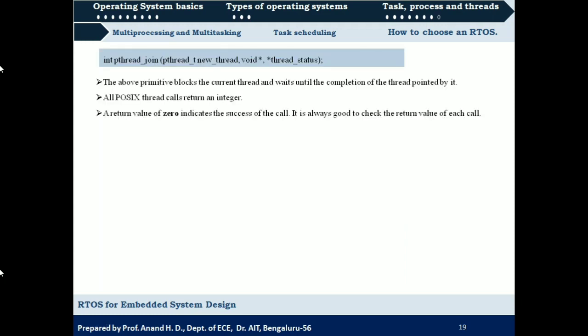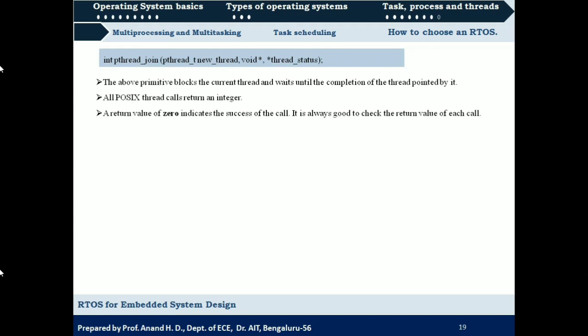So there is one more primitive. The function is pthread_join. The above primitive blocks the current thread and waits until the completion of the thread pointed to by it. In previous slides I said that whenever a thread is created from a process, first a main thread is created, then this main thread is going to create the remaining threads.